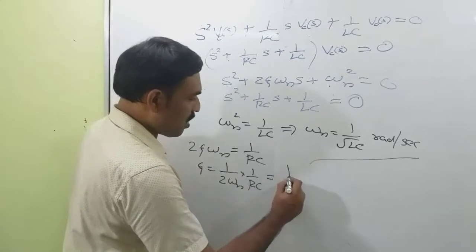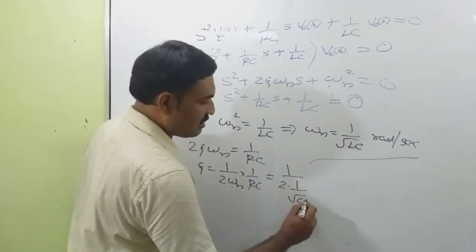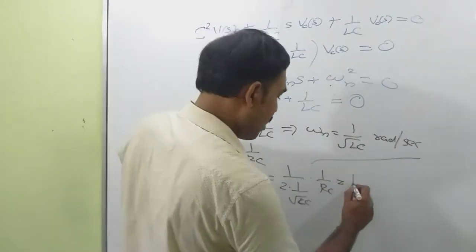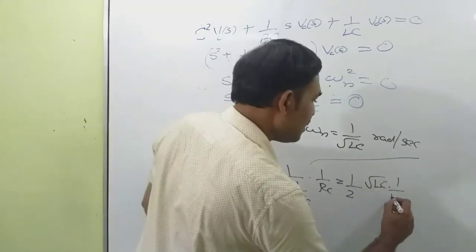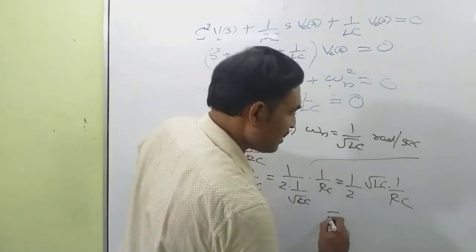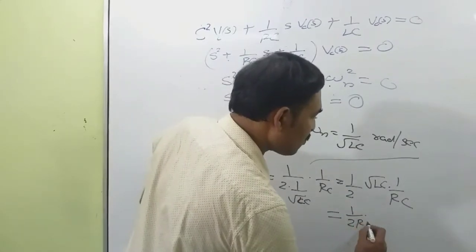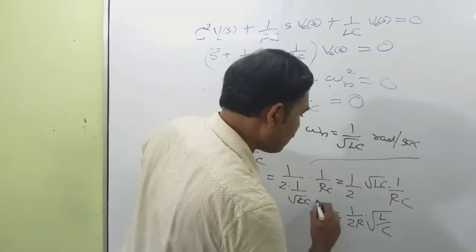Putting omega n equal to 1 by root LC, theta is equal to 1 by 2 root LC into 1 by RC, or equal to 1 by 2R into root of L by C. So this is the value of theta.